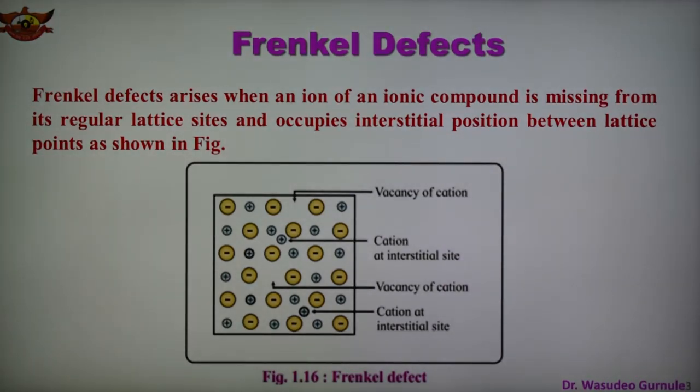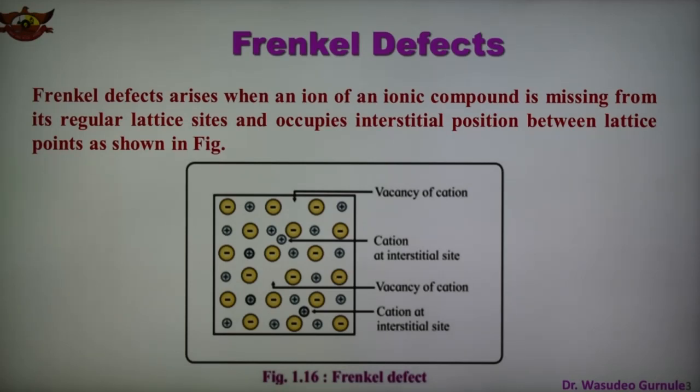So this type of defect is known as the Frenkel defect. This figure clearly shows there is a vacancy of cation, and this ion occupies some other interstitial site. Therefore it is known as Frenkel defect. It is shown by Frenkel, and this defect is created when an ion leaves its correct lattice site and occupies an interstitial site as shown in the figure. So this is known as the Frenkel defect.